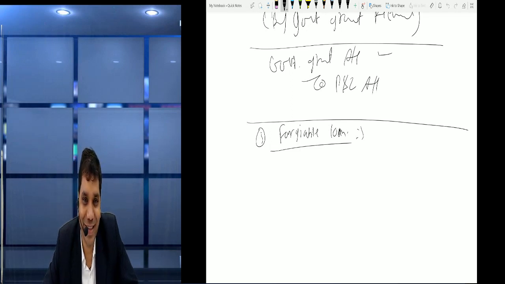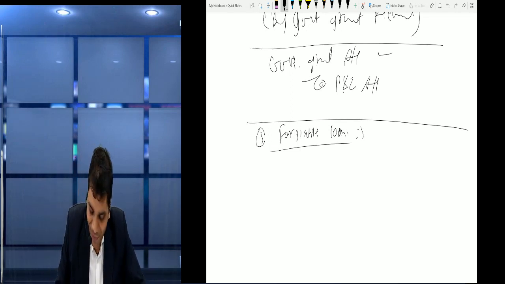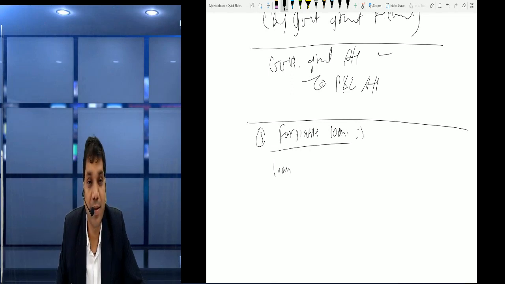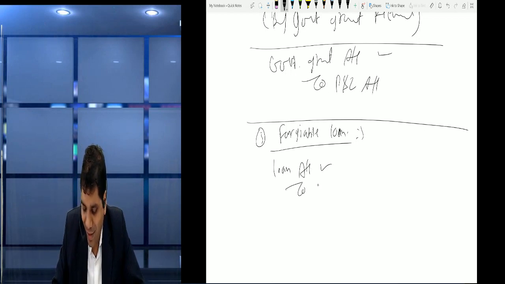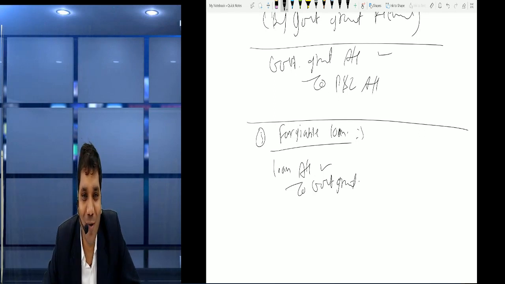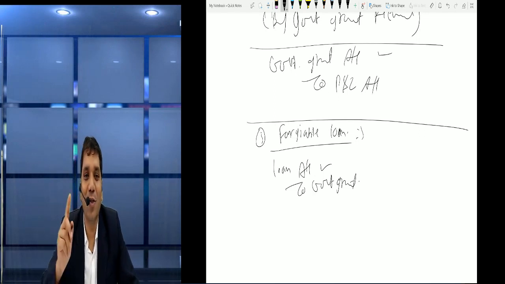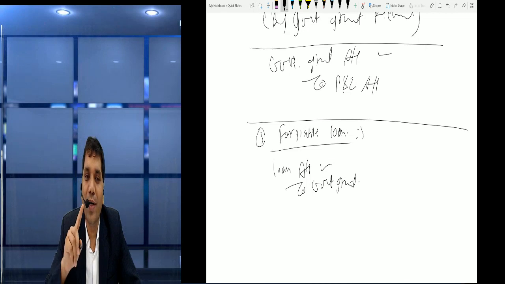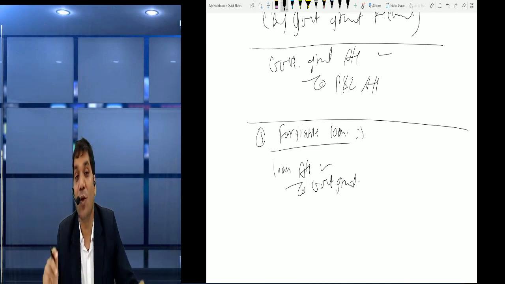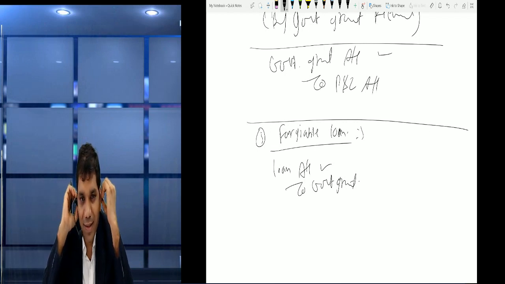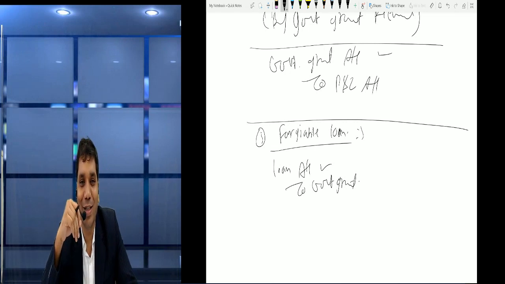Now what entry will be passed for that? So friends, simple. Our loan gets finished, that is, there is no need to pay. So loan account debit to government grant. Normally we have to pay the loan, but now the loan is not paid, so it's adjusted through the government grant. But when should we recognize it? When we have reasonable certainty that the government is going to waive off our loan. That is known as a forgivable loan.